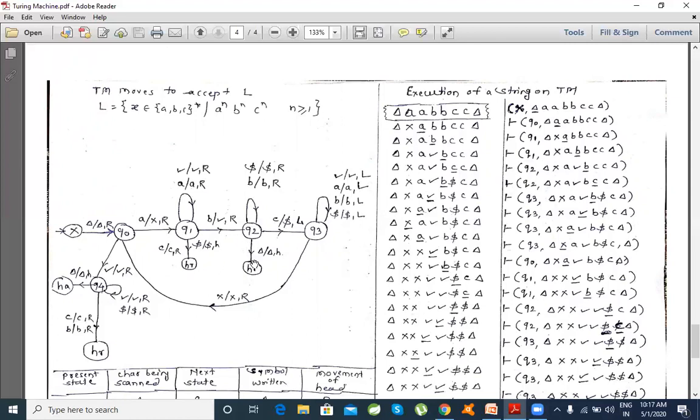If the number of C's is less than the number of A's, you will also go to the rejection state. These are the rejection states. R means rejection. The machine will halt with rejection if the string is not in a proper order.